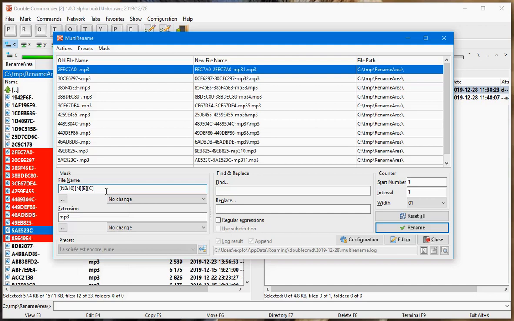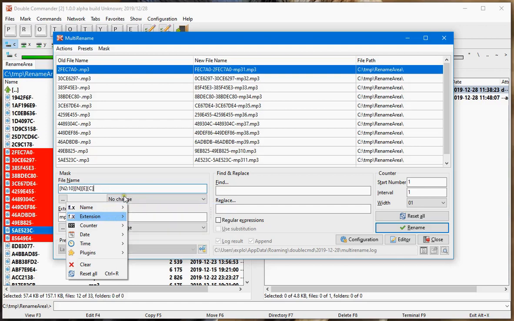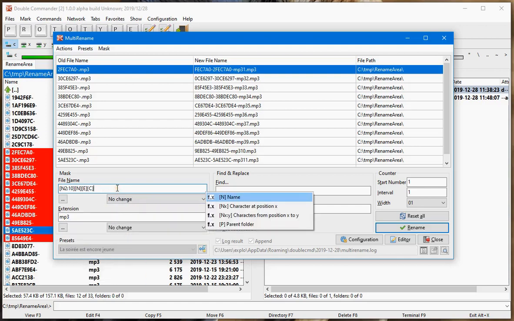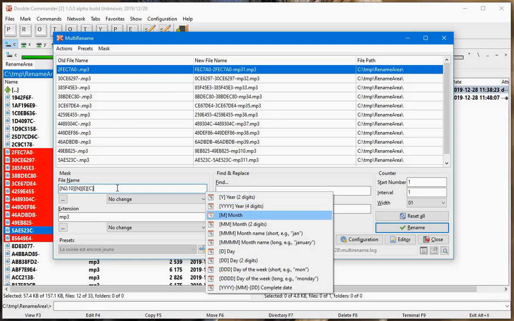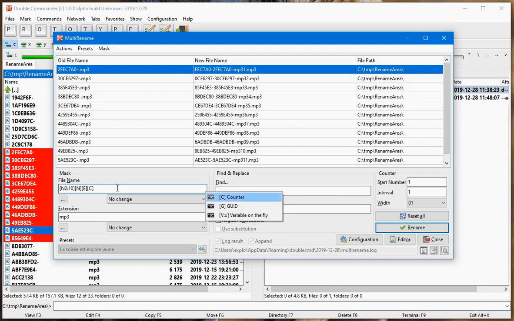And if someone remembers, here there is also a shortcut directly for the file name thing, directly for the extension applied to the file name. So if I click Ctrl F3, I'm ready to access it. Ctrl F5 for the date, Ctrl F6 for the time, Ctrl F7 for the counter, stuff like that. So it helps a little bit to speed up things.